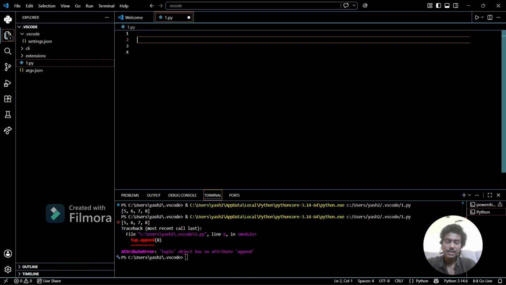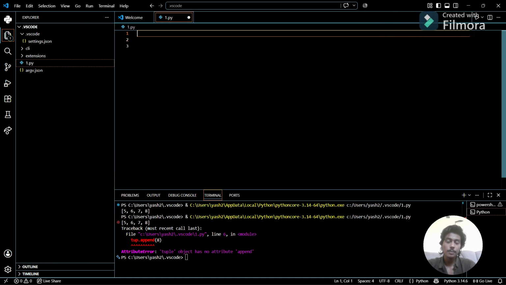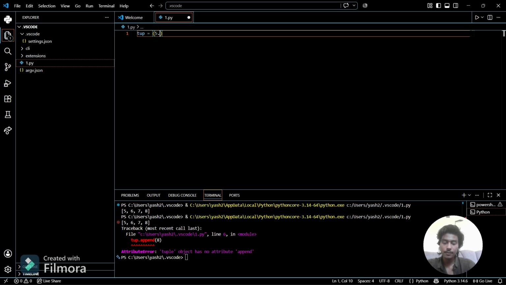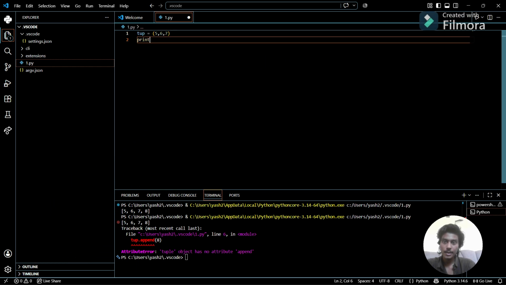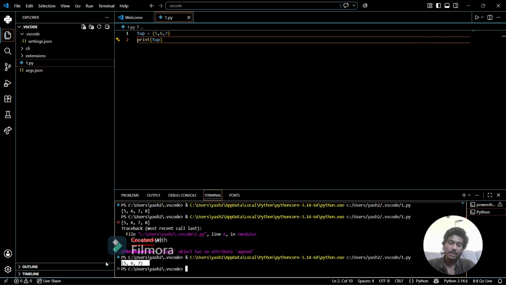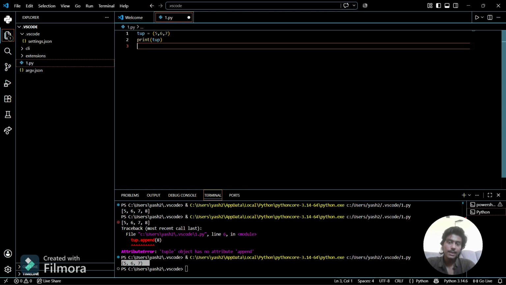As I have said in the definition, tuple is an ordered collection. So how do we say that tuple is ordered? If I store a tuple, shown by parentheses, and I have stored some values and print it, see, it prints the same as 5 6 7, but in the case of set, set is not ordered.